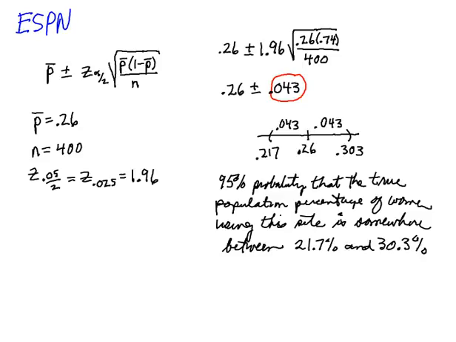So this problem was a confidence interval for proportions. The way I recognized it was that, first of all, the problem was asking me for a confidence interval. There are two types of confidence intervals, one for averages and one for percentages, and this one was for percentages. The problem's going to have to give you that information. So right away I knew the formula I was going to use, where I would have to get a sample percentage. And for percentages, I'm always using a standard normal distribution, so there is no t-distribution. If this was averages, I would have to make a decision about that, but not with this one.